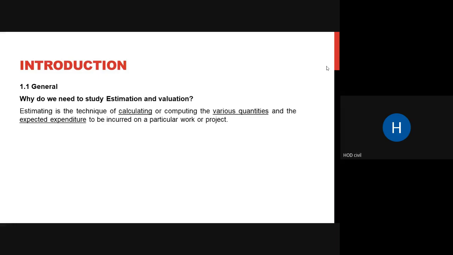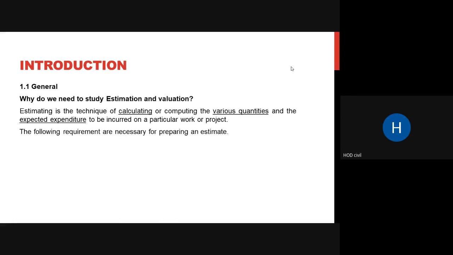Estimating is a technique of calculating or computing various quantities of work and the expected expenditure that is going to be incurred on a particular work or the overall project. Estimating is giving an abstract value. It is never perfect. It is just an approximate value. It will never be exactly the same thing. So estimating is giving an approximate value of the cost that will be incurred for constructing the particular project.